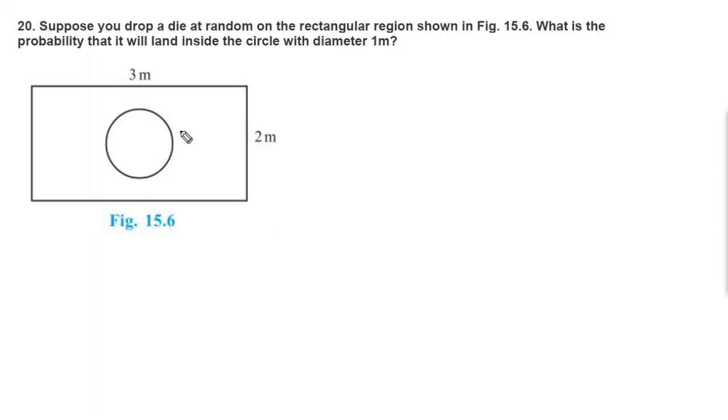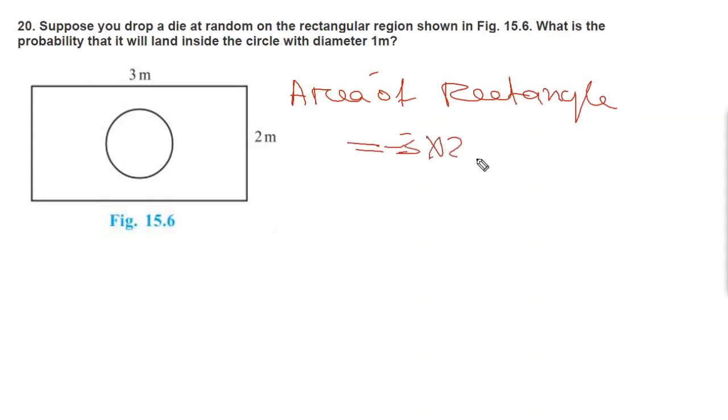So what do we have to do here? We have to find the area of both regions, the rectangle and also the area of the circle. So let's start. First, the area of the rectangle is equal to 3 into 2. You know that length into breadth will be equal to 6 meter square. So this is the area of the rectangle.